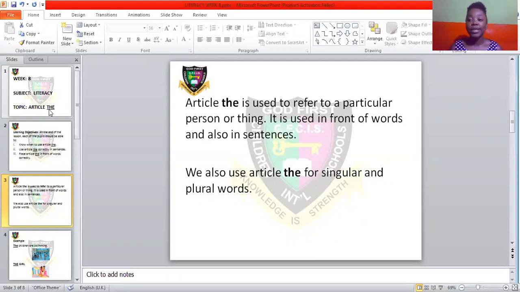Now for singular words, if I say, give me the book, I'm talking about a particular book, and you know the book I am talking about. If I say, give me a book, you will just go and give me any book. But if I say, give me the book, that means there's a book I'm talking about. Maybe you told me you have a blue book before, or you come to me and tell me that, madam, I have a red book. So you go and bring the book. That means go and bring the red book. I'm talking about that particular book you told me about.